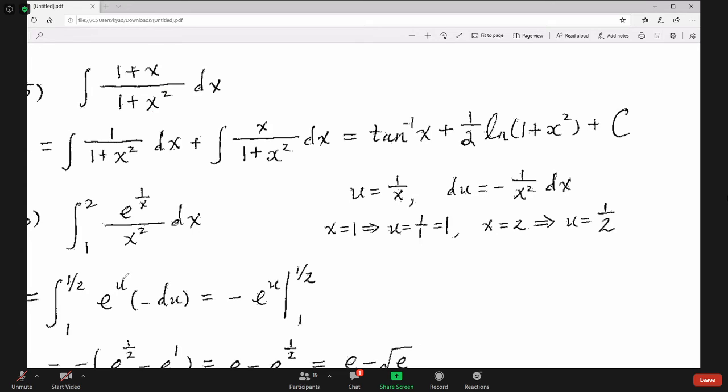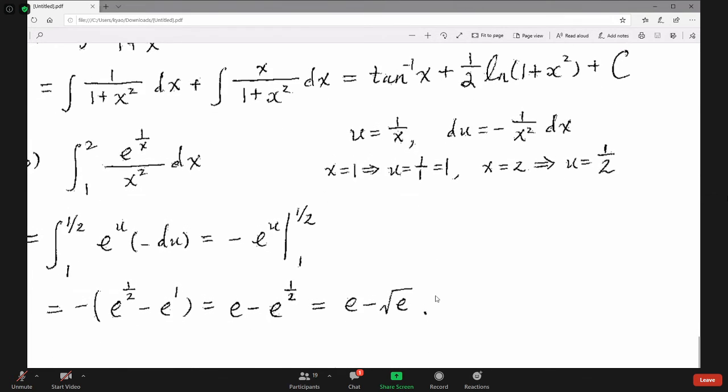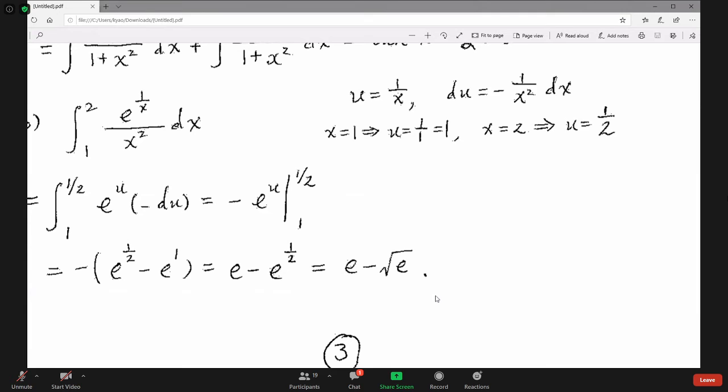Now let's look at the next problem. This is definite, from 1 to 2, e to the power 1 over x squared dx. So the final answer should be a number.